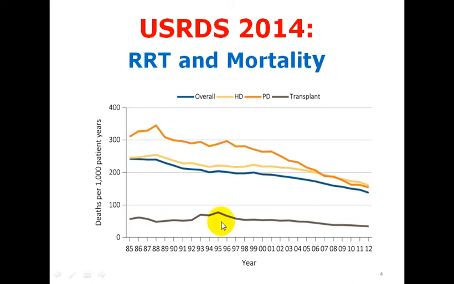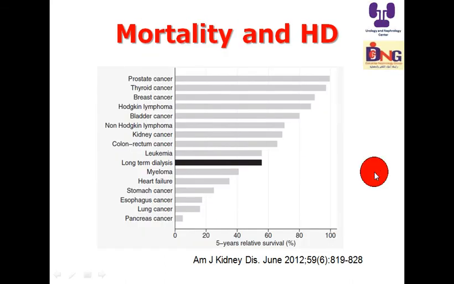The most stable is renal transplantation. There is a survival advantage for transplant patients in comparison to hemodialysis or peritoneal dialysis patients.